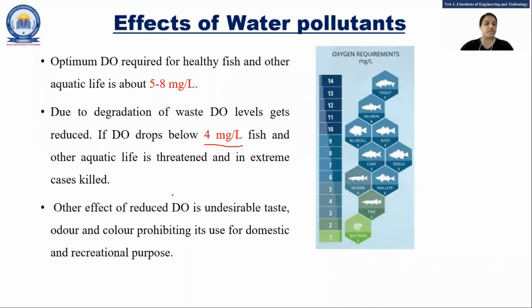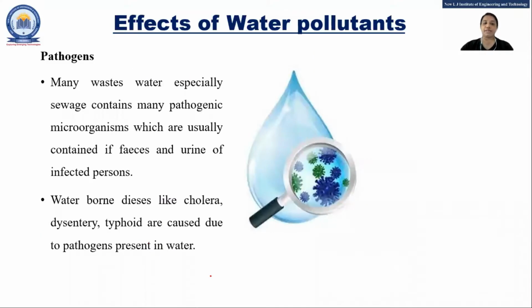So a smaller number of fish is there, and we can say the water gets polluted because of reduced DO. What happened? The taste, odor, and color of the water are also changed. Fine. So this is about the pathogens. That means if bacteria are present in the water, then it can carry diseases like cholera, typhoid, etc.